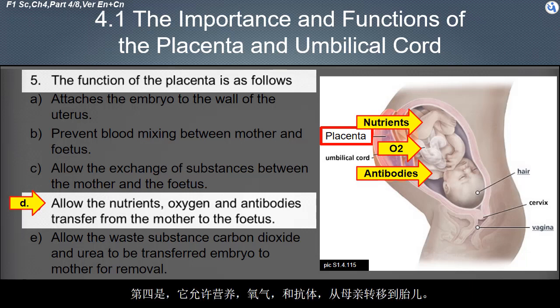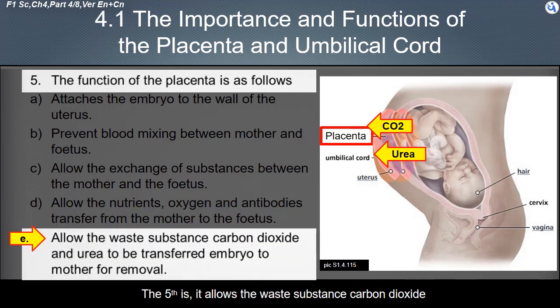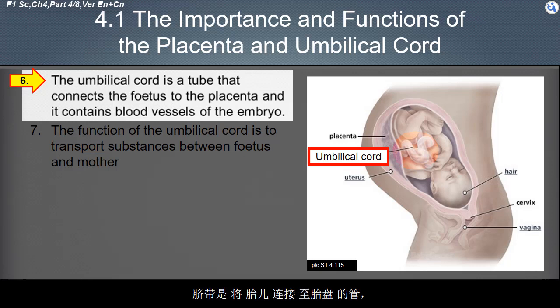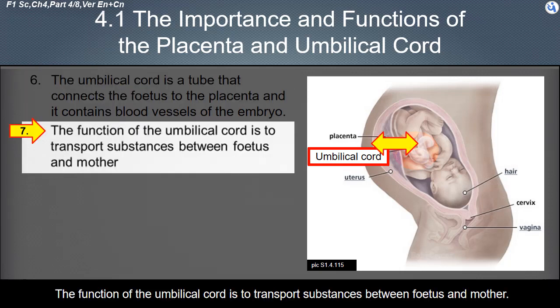The fifth is, it allows the waste substances carbon dioxide and urea to be transferred from the embryo to the mother for removal. The umbilical cord is a tube that connects the fetus to the placenta, and it contains blood vessels of the embryo. The function of the umbilical cord is to transport substances between the fetus and mother.